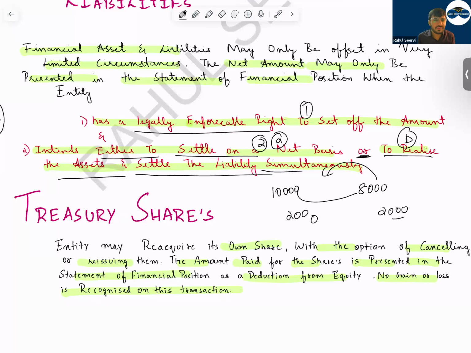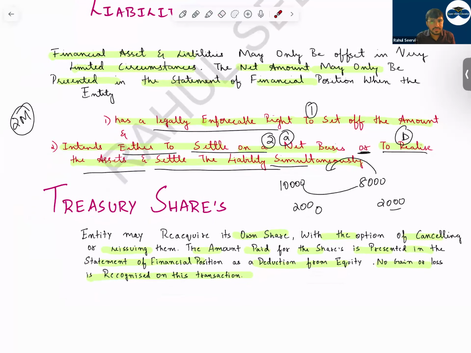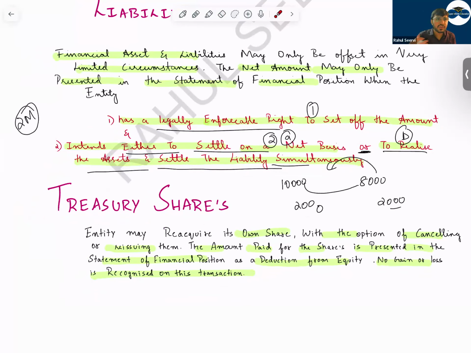Today you give me 8,000, within 1 or 2 hours I'll again transfer you 10,000. In that case, if we have this principle, we are practicing this, and we have followed this in the past, we can offset and record the financial assets and liabilities with a party. That means there should be a liability and there should be a financial asset.